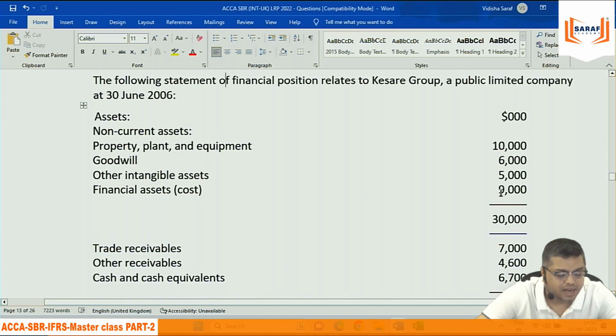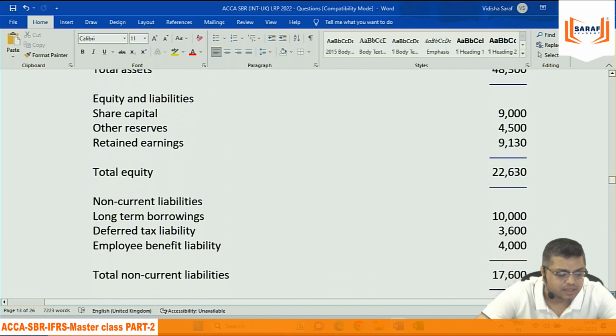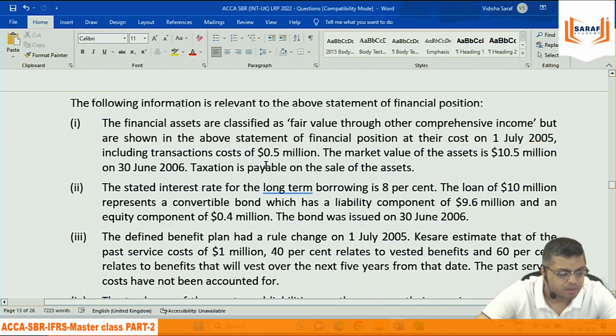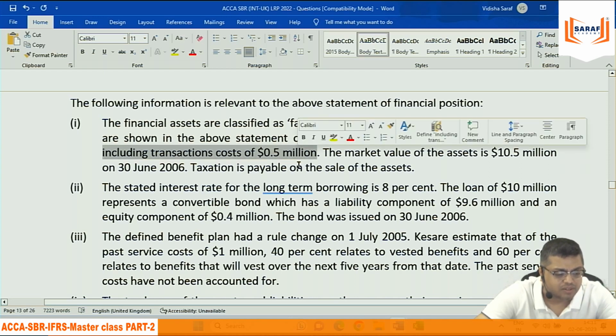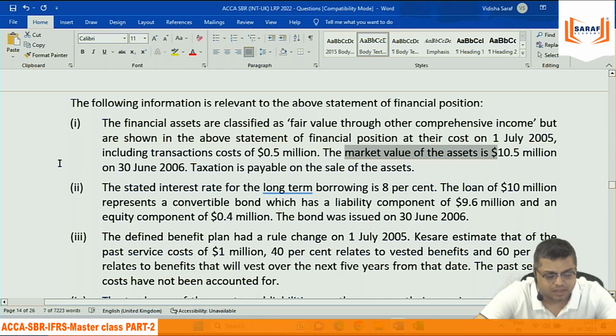Financial asset, 9,000. They have given in the balance sheet on 30th June 2016. They are saying that in this 9,000, the 0.5 million means 500 is included as a transaction cost. The market value of this is 10.5 million. Then why are we not recording the market value of 10.5 million?